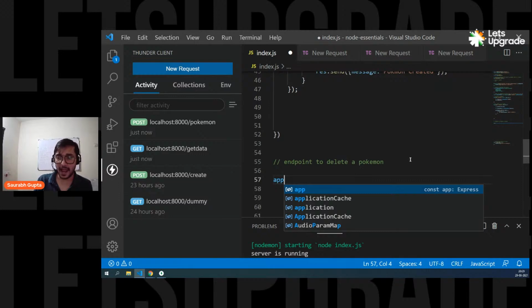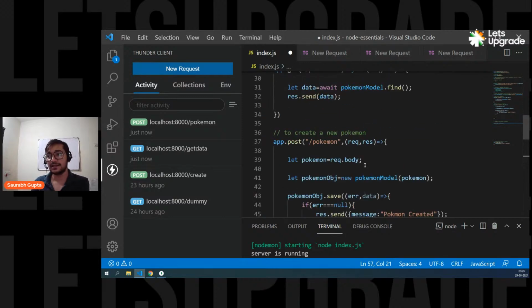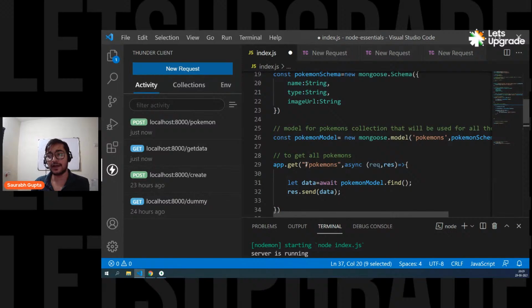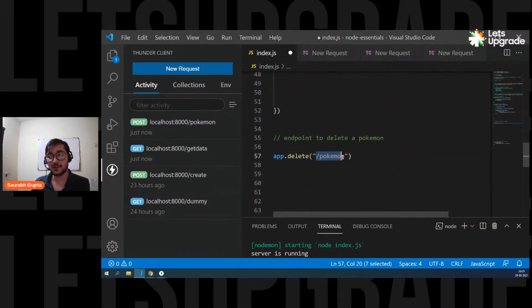So now, first of all, app dot request type is delete. And then here we want to pass the URL. So I want to pass slash Pokemon. Now remember, guys, whatever you pass like this, it's a fixed URL. If I pass slash Pokemon, it's a fixed URL. That means the user also has to write Pokemon. If he wants to call this URL, he has to call slash Pokemon.